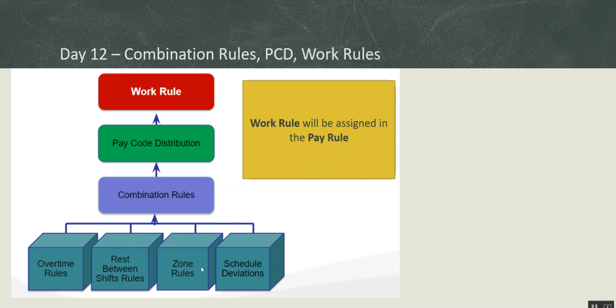The employee can be in a zone, and at the same time he can also be in an overtime situation. He can be in the rest between shift situation. He can also be in schedule deviation. So maybe in one day, he can actually meet all these four conditions. If that happens, how are you going to manage that combination of zone, overtime, schedule deviation?